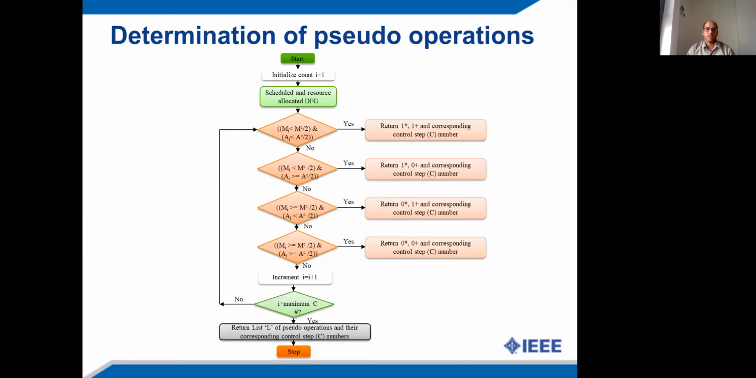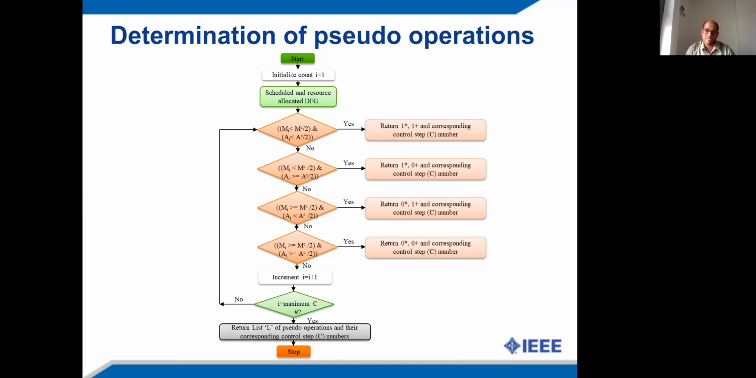So now coming to the first step of the proposed approach, that is determination of pseudo operations. This algorithm starts with the initialization of a variable I, which keeps track of the control steps of the scheduled data flow graph. In each control step of the scheduled and resource allocated data flow graph, it is checked whether the number of multiplier units is less than half of the multiplier constraint. If it is so, then the algorithm returns one pseudo multiplication operation and the respective control step number.